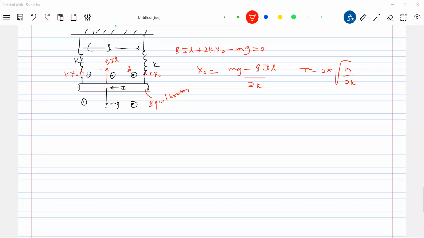So that's one small example I'm giving. Can it set up a BIL force? Can it set up a torque? The next thing, the time period. I need not show it. Are you all able to analyze it from the diagram? If you slightly displace it about the mean position, it's going to execute simple harmonic motion.